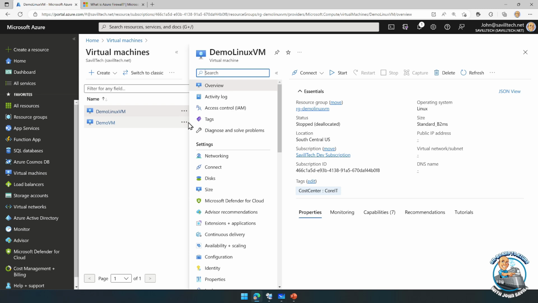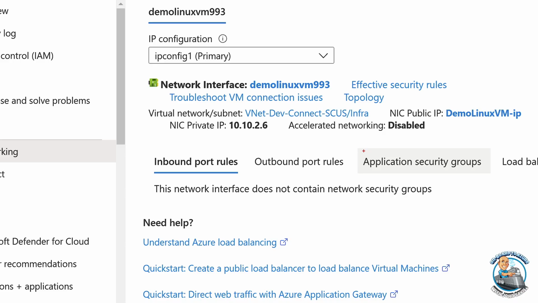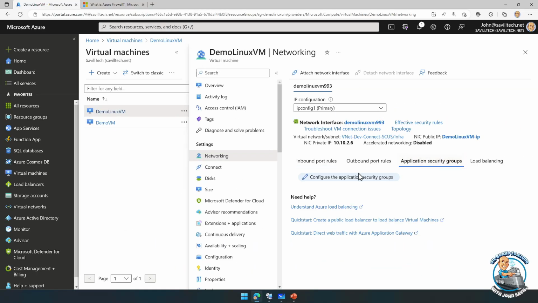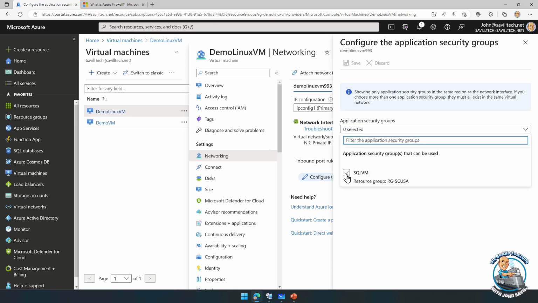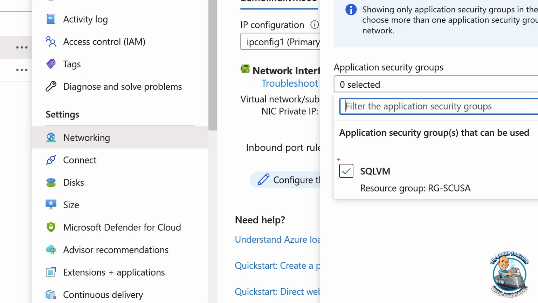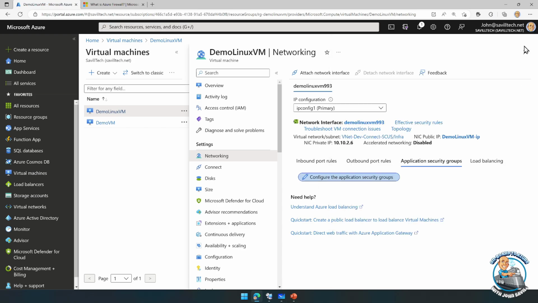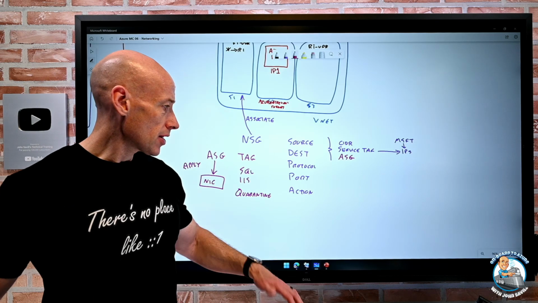So if I went in here and looked at the networking, you'll see I have this concept of an application security group tab on the NIC of the VM, where I could just go and add any of those application security groups that I have defined. Then it would be used by any of those network security groups. So that's another way I can think about actually controlling the traffic.